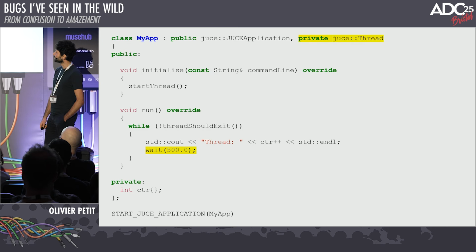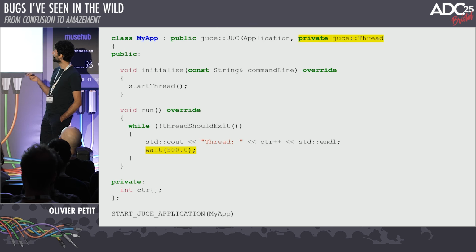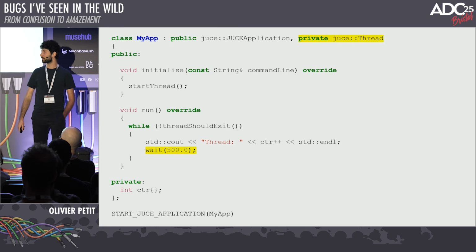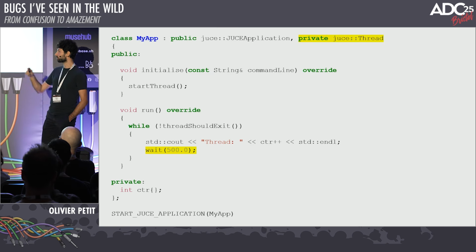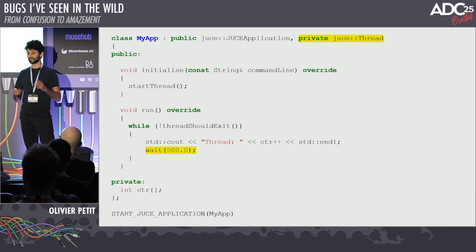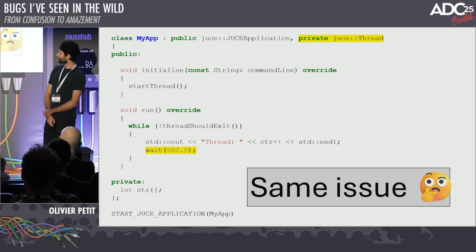But then we realized in our app that we were seeing the same thing for threads that do periodic work like this. So I have a thread, and it does something, waits 500 milliseconds, and those would also wait for way more than 500 milliseconds. And it turns out that the juice timer under the hood needs a thread to keep track of when timers need to be firing, and it's actually that thread that wasn't firing. And so it's the same problem.